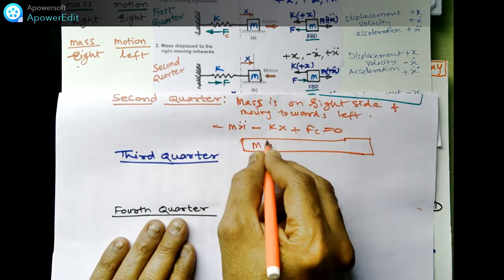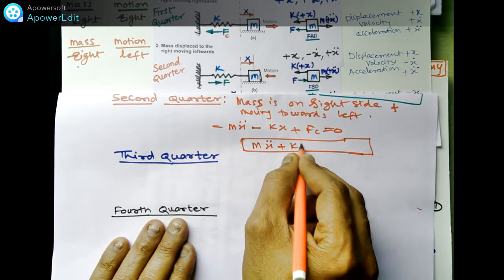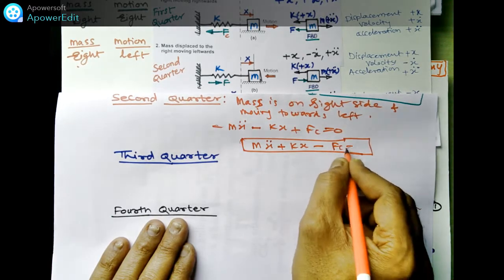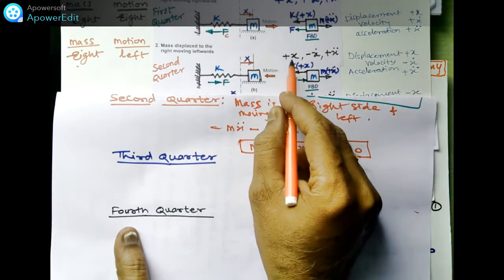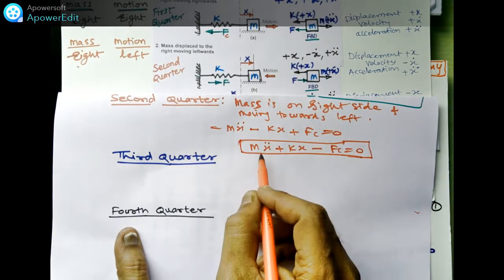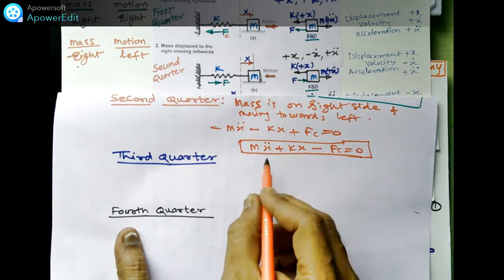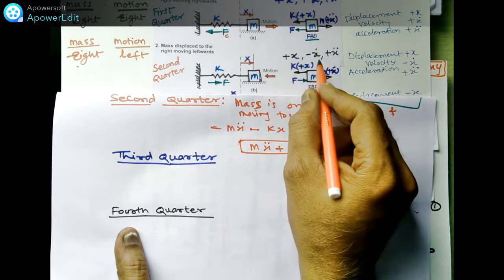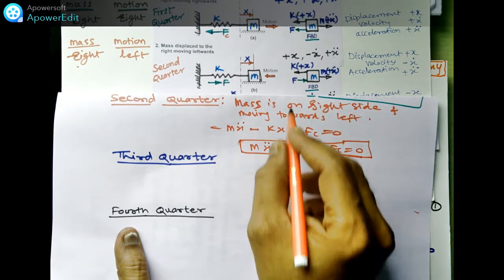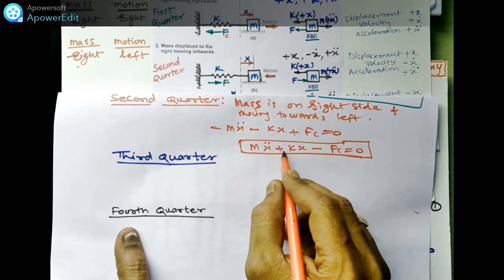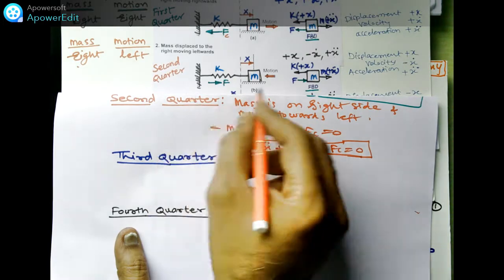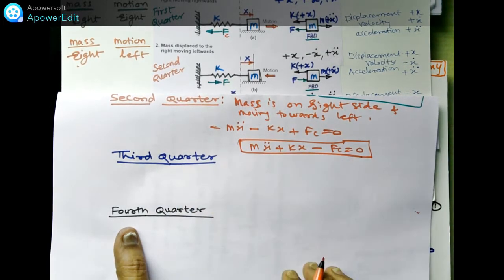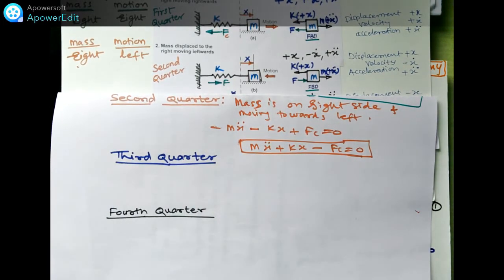It is mx double dot plus kx minus fc is equal to 0. Here mx double dot is positive, x dot is not required, kx is positive, and fc is in the opposite direction, so fc is taken with a minus sign. This is for the second quarter.